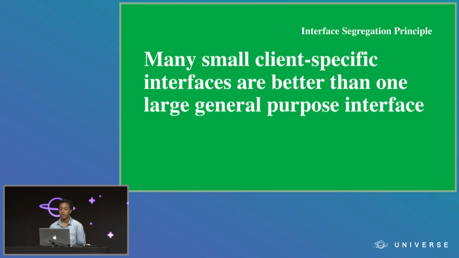Another way that this principle is often explained is by saying that many small client-specific interfaces are better than one large general-purpose interface. Instead of having one huge aircraft interface that does lots of things, as we saw, it's better to have a small interface that only does the things that air traffic control needs.